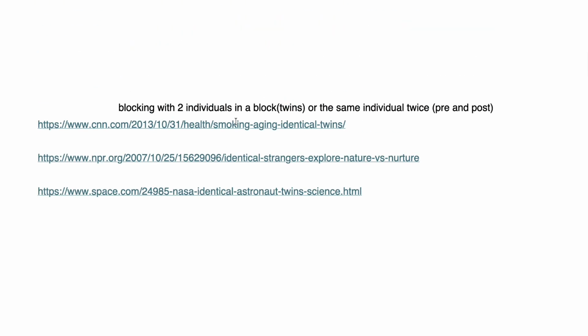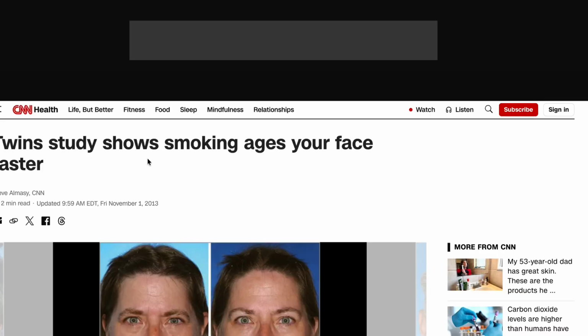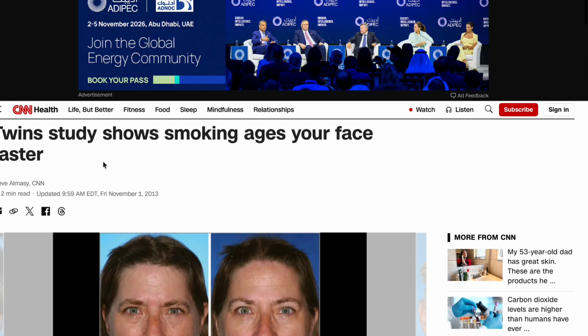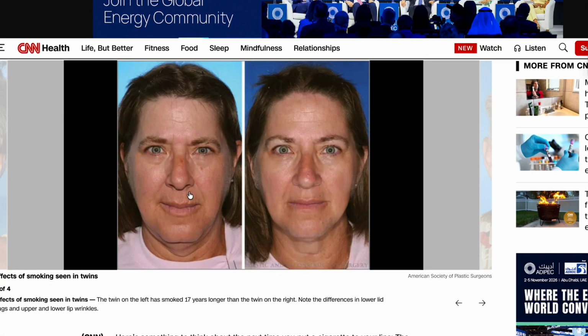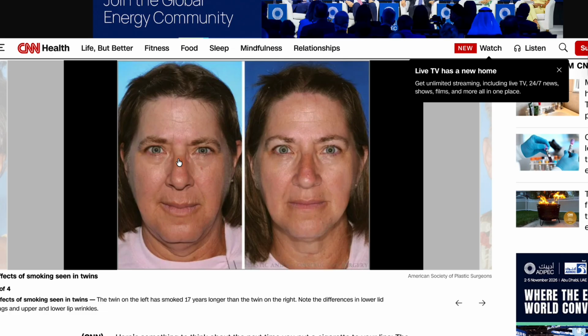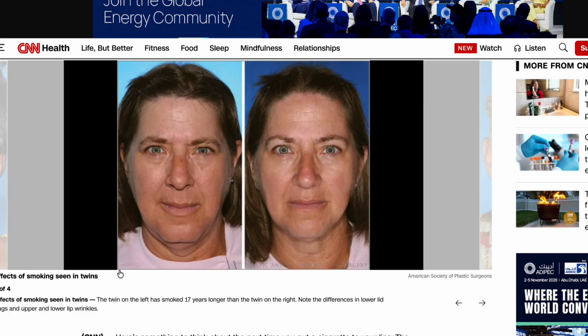So here are several articles that are related to the blocking pair design. I can show you really quick right here. Twin study shows smoking ages your face faster. Those are identical twins, and you can see one is smoking, one is not. Can you see who is smoking, who is not? The twin on the left has smoked 17 years longer than the twin on the right. Note the differences in lower lid bags and upper and lower lip wrinkles.